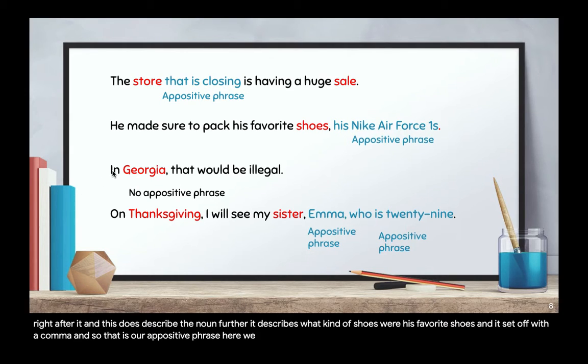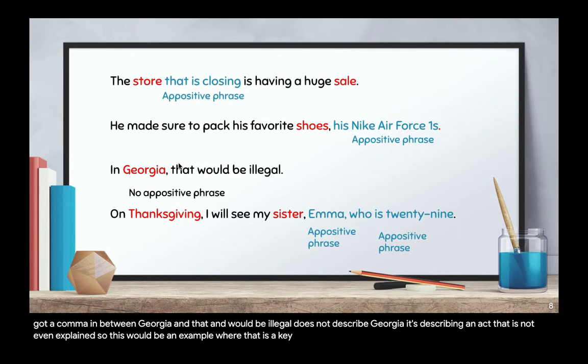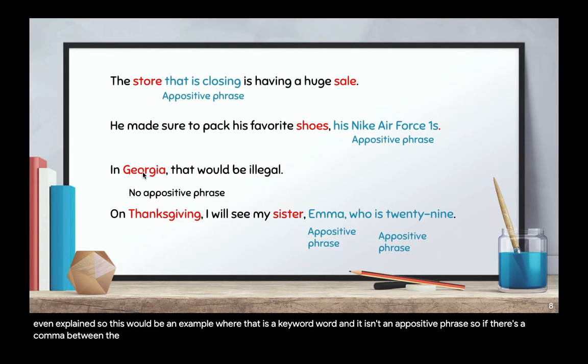Here we have in Georgia, that would be illegal. Georgia is our noun, and so we've got a comma in between Georgia and that. And would be illegal does not describe Georgia. It's describing an act that is not even explained. So this would be an example where that is a keyword and it isn't an appositive phrase. So if there's a comma between the noun and that, then it's not an appositive phrase.